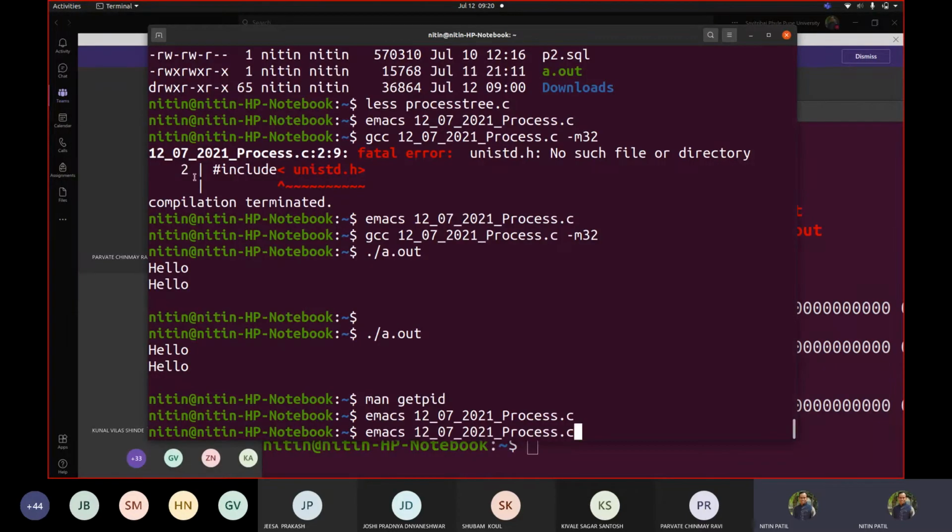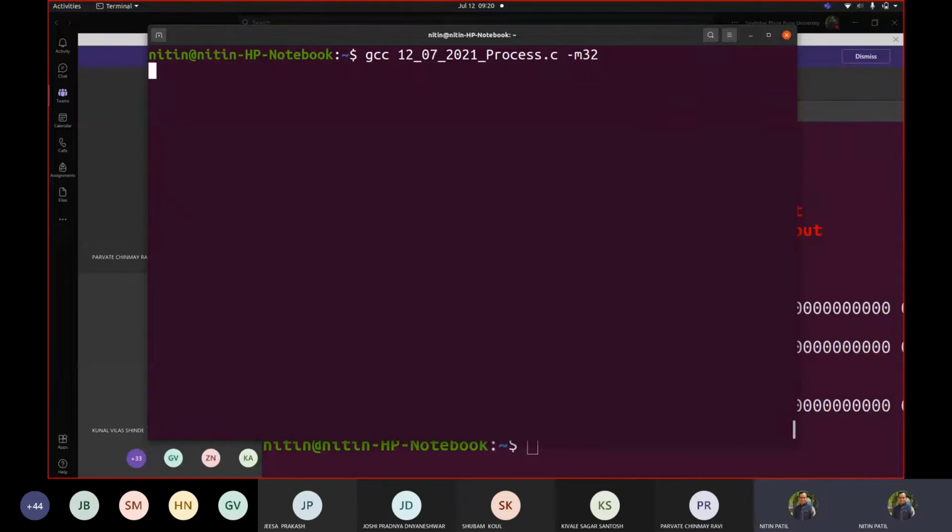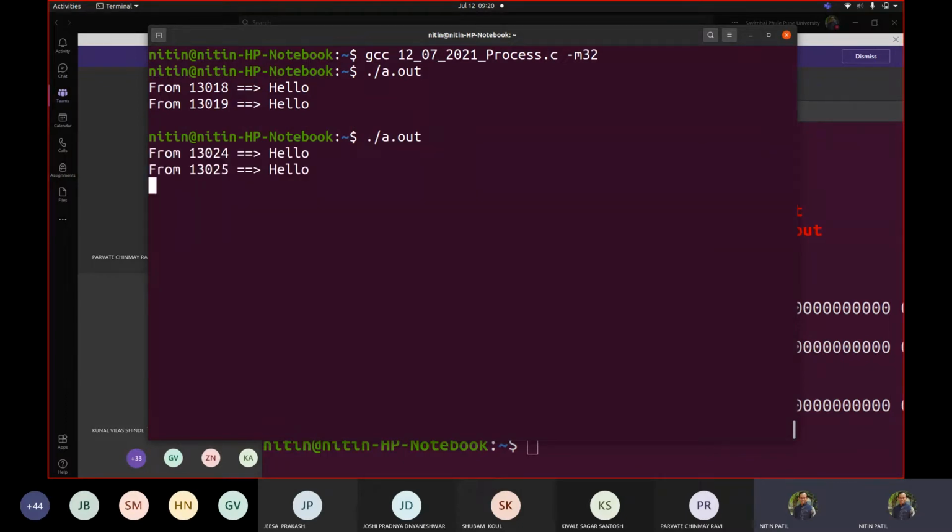Let us save this. Let us link. So we link the code. Now let us execute. Can you see it is displaying two different things? So one of them was from 18 and the other one was from 19. So if I press enter, if I execute this again,